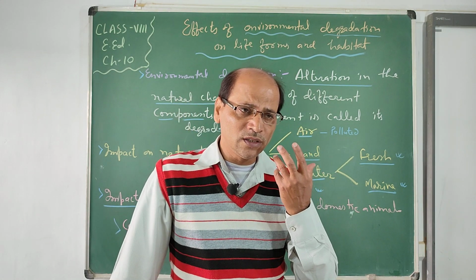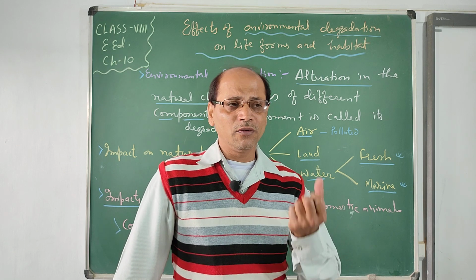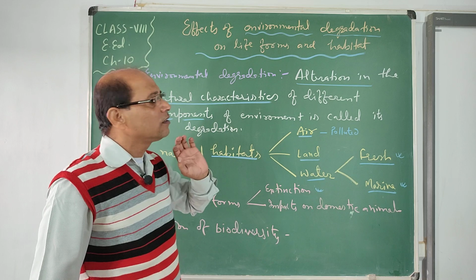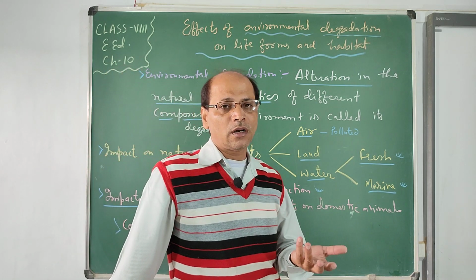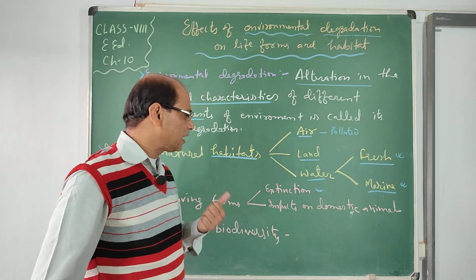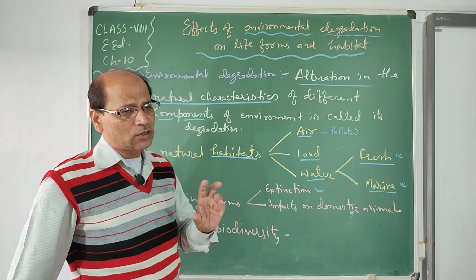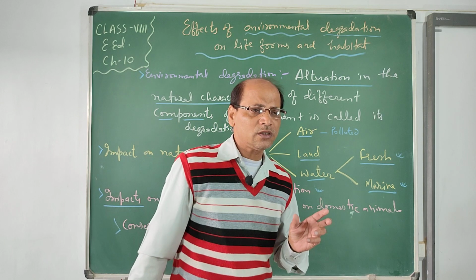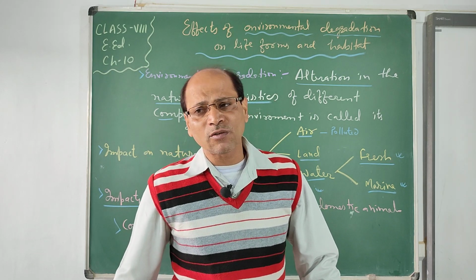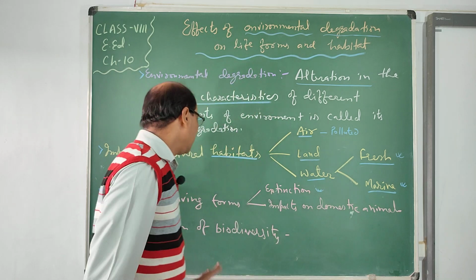So we should not degrade it, and we should try to uplift the quality of the environment by our own effort, not using more chemicals, not using more pesticides, not using more fertilizers in our crop field, and it should be organic. We use biopesticides for upliftment of the environmental status or environmental quality, and then we will feel easy.